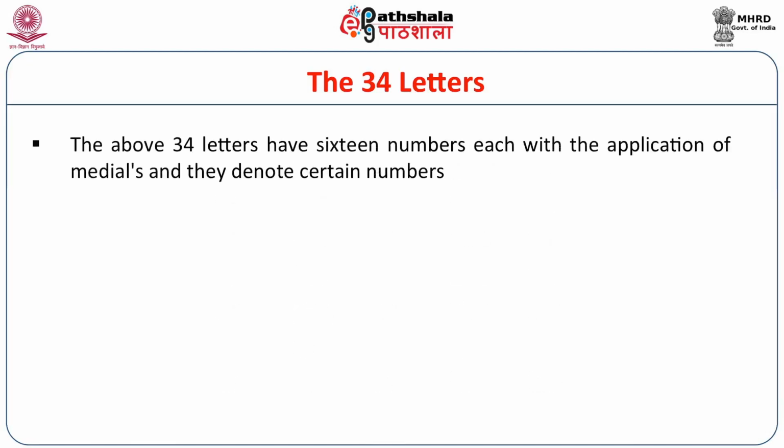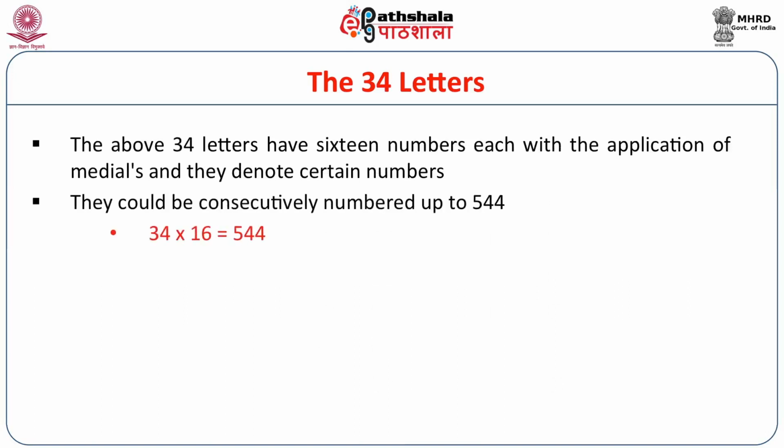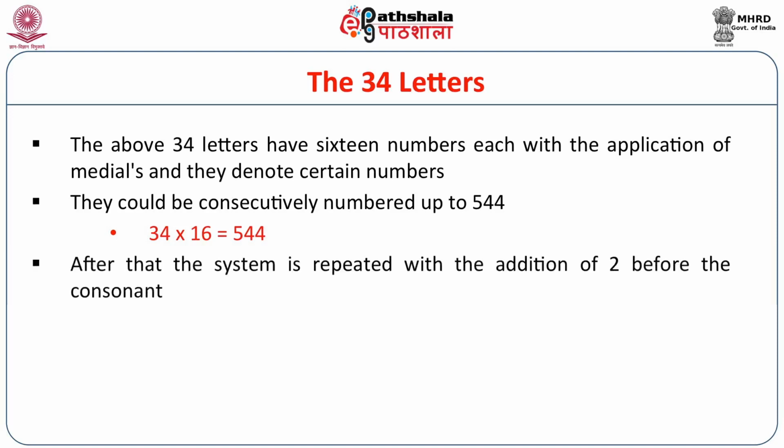The above 34 letters have 16 numbers each with the application of medials, and they denote certain numbers. They could be consecutively numbered up to 544. 34 into 16 comes to 544. After that, the system is repeated with the addition of 2 before the consonant. Thus 2 ka represents 545, and so on.